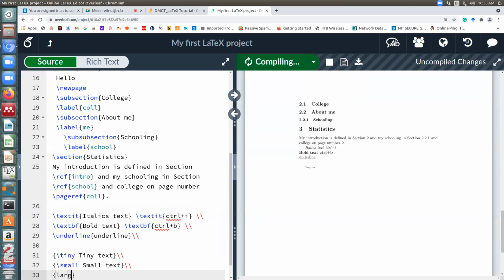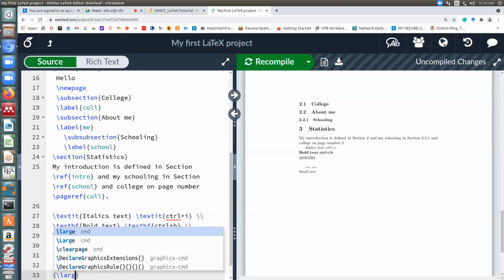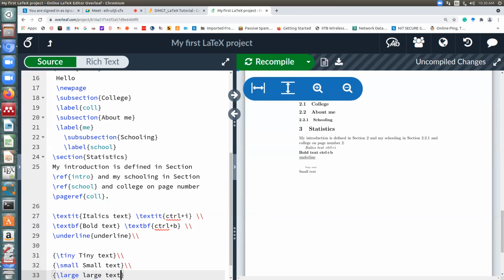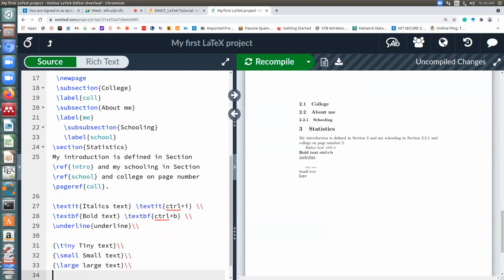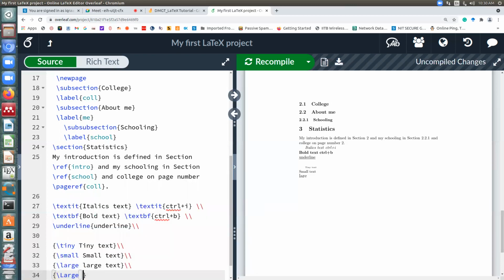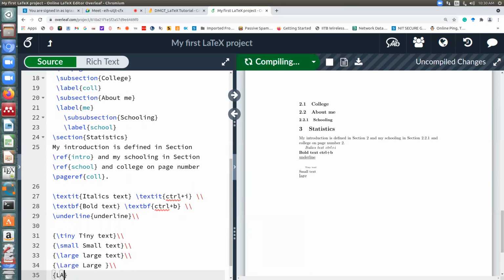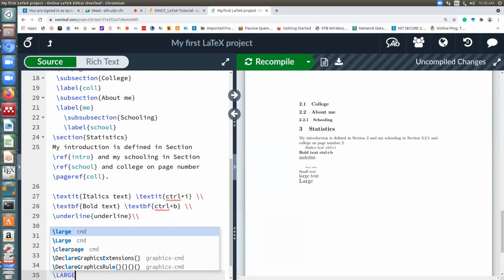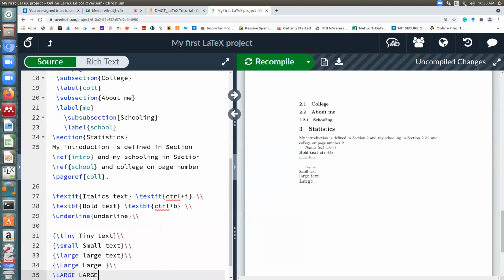Similarly, you have large, and then slightly more large, and then the last version is this. So just to give some extra font effects, you have this.